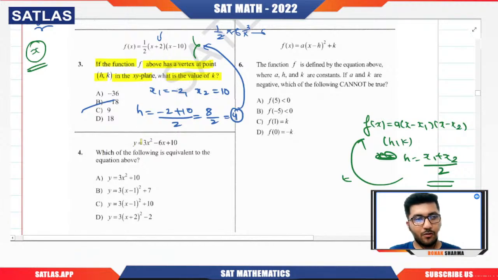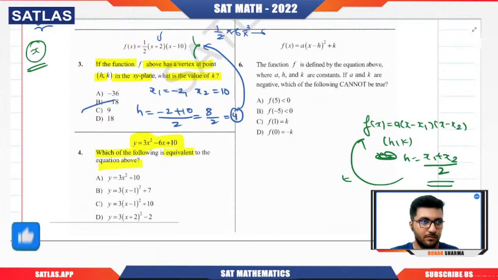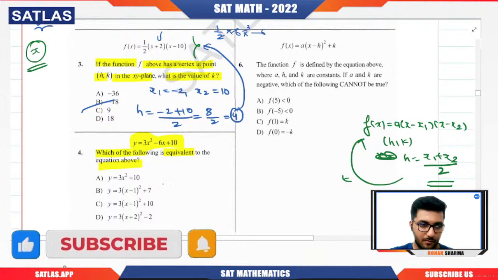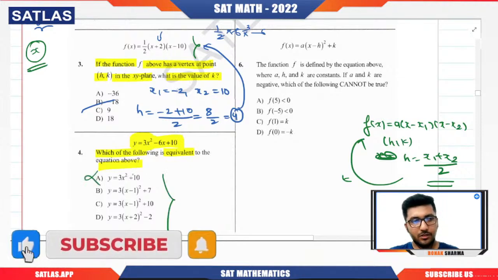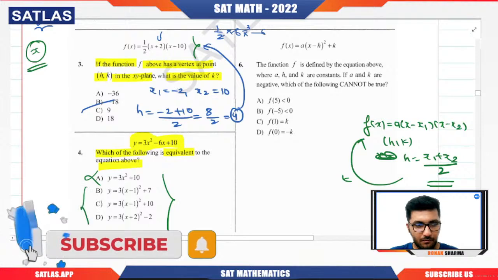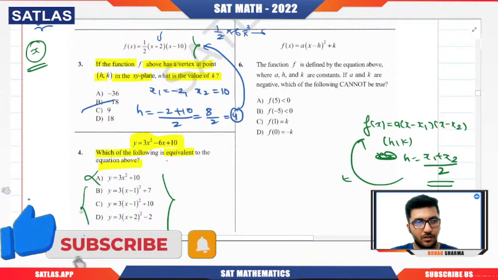Question number 4. Y equals 3x square minus 6x plus 10. Which of the following is equivalent to the equation above? This is for sure not correct. We don't know about B, C, D. So they are asking which is equivalent.